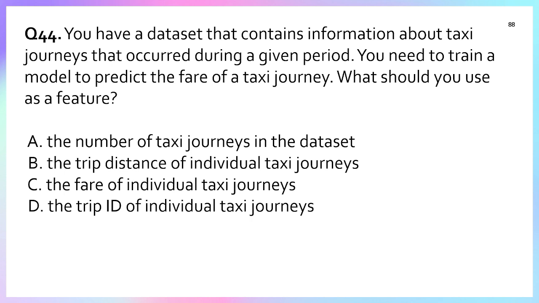Where is option B? Trip distance of the individual taxi journey. This is the input feature, not the target. So the fare of an individual taxi journey is correct. Why? Because this is the value we want the model to learn and predict. Right. So the correct answer is answer C, the fare of an individual taxi journey.